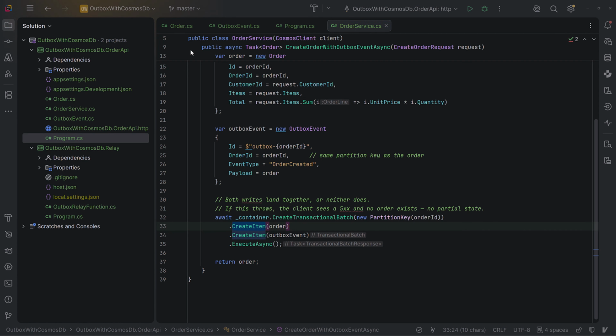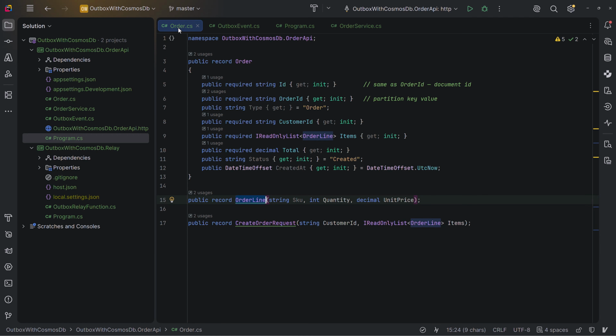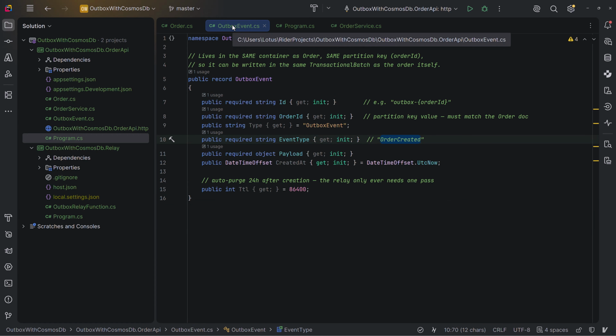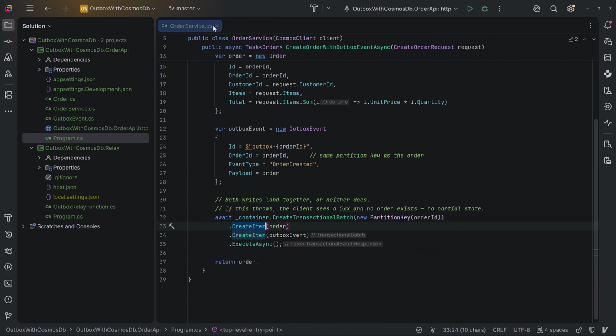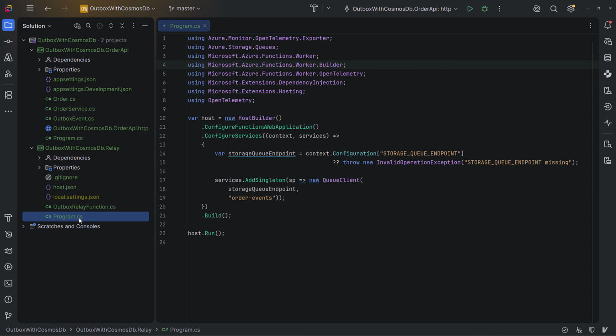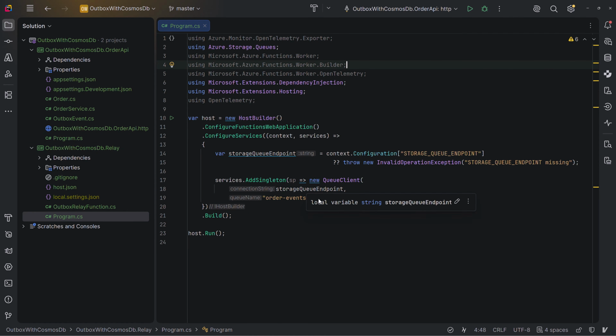Okay, now let's see what we have in the Azure function project. So I close all these files, and we can take a look at our program class. And here we are expecting to get the storage queue endpoint from the app settings and also the connection of Cosmos DB, which our Azure function trigger needs. And we basically add a queue client of the storage account to our dependency injection here.